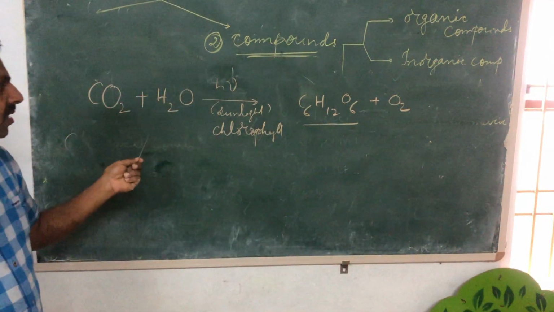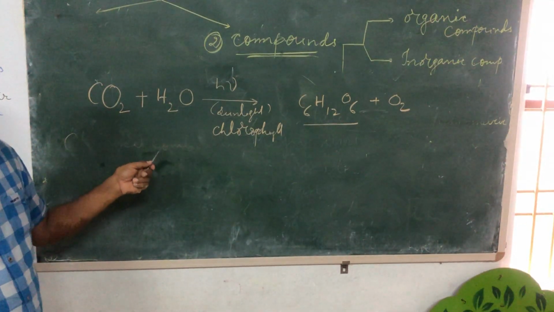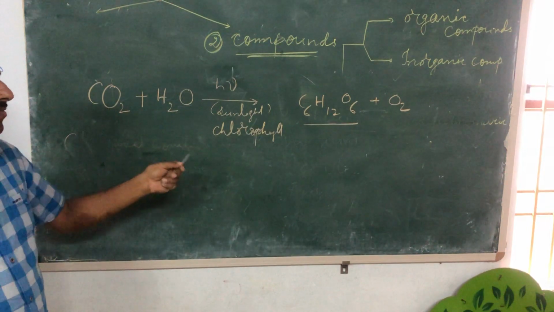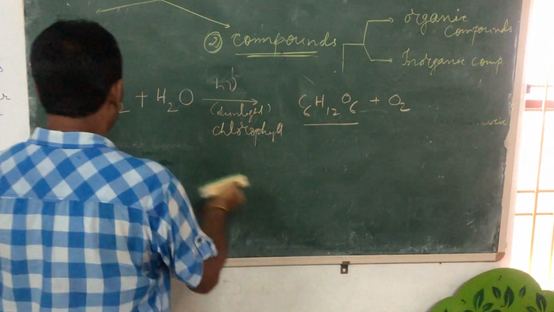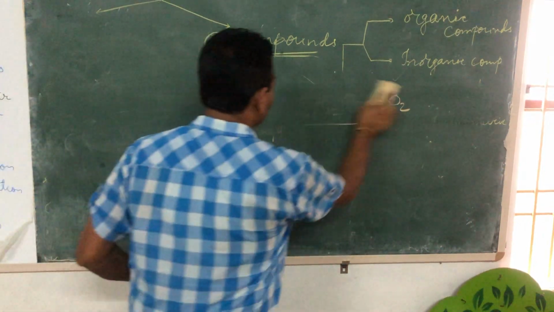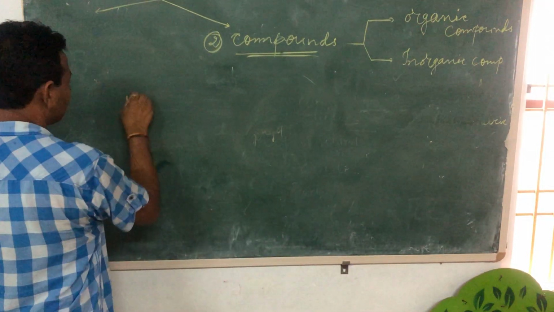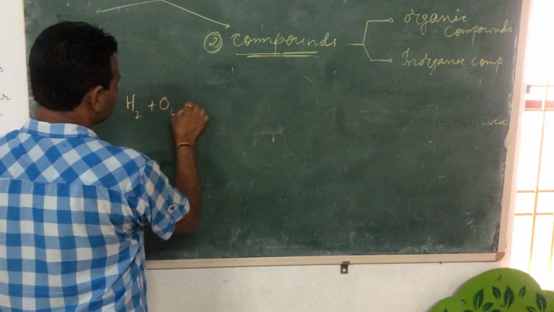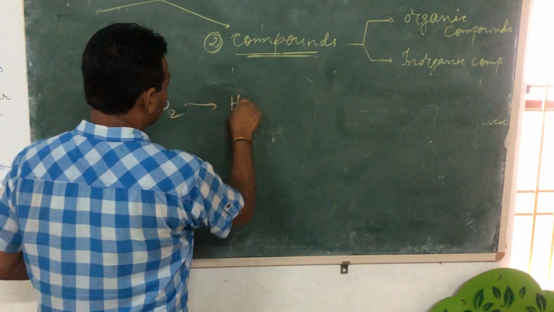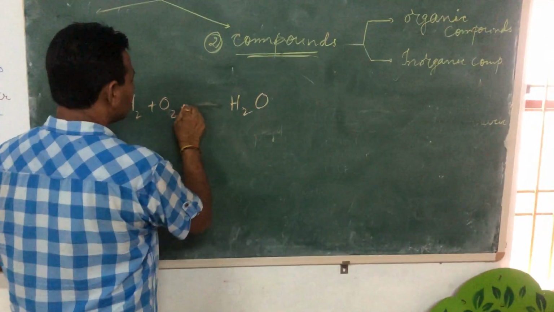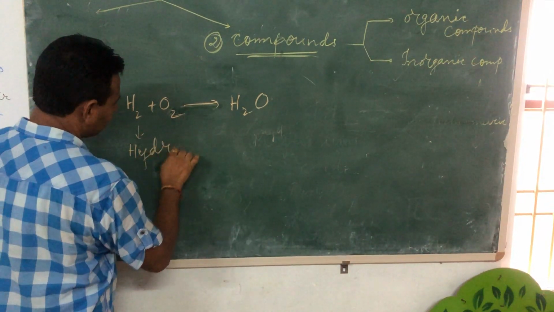Chemically, in a definite proportion by weight. I will explain that third technical term also with a simple example. Say for example, hydrogen plus oxygen, you will get water. This is hydrogen gas.